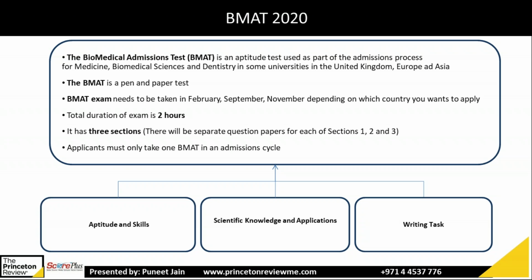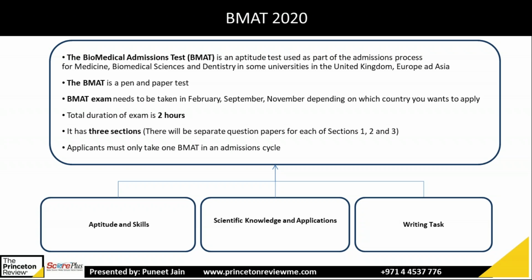The BMAT exam is held in February, September, November, depending on which country you are applying. So you have to check the country and the university and which one they are taking, February, September or November. The total exam duration is the same as UCAT, 2 hours. Unlike UCAT where you have 5 sections, in BMAT you will have only 3 sections. And like UCAT, you have to take BMAT only once in the year and it will be applicable to the same year admission cycle. Like if you take 2020, it will be applicable to 2021.